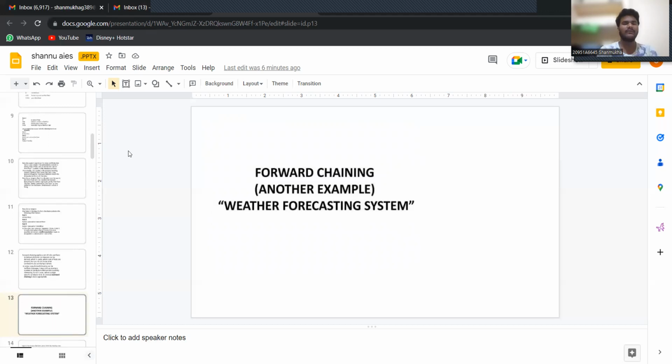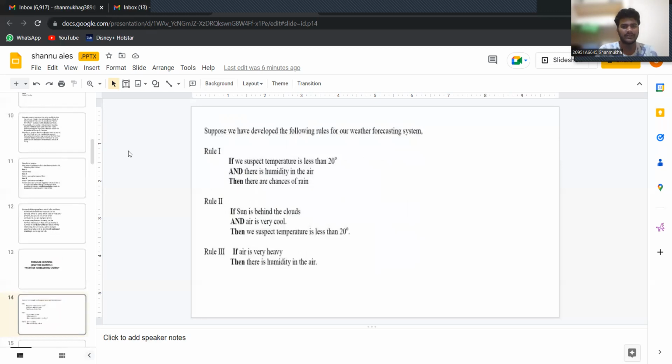Okay. Forward chaining with another example: a weather forecast system. Here we can see we have developed the following rules for our weather forecasting system. If we suspect temperature is less than 20 degrees and there is humidity in the air, then there is a chance of rain. If the sun is behind the clouds and the air is very cool, then we suspect temperature is less than 20. If the air is very heavy, then there is humidity in the air.